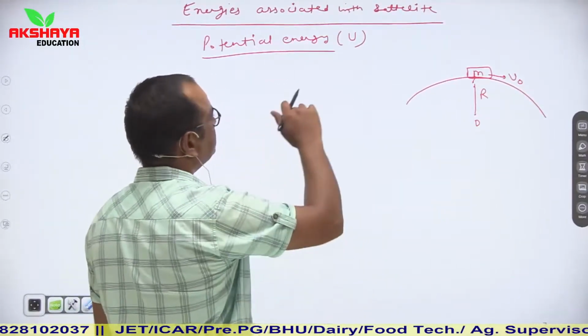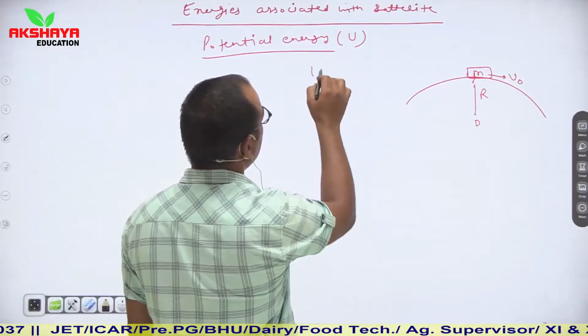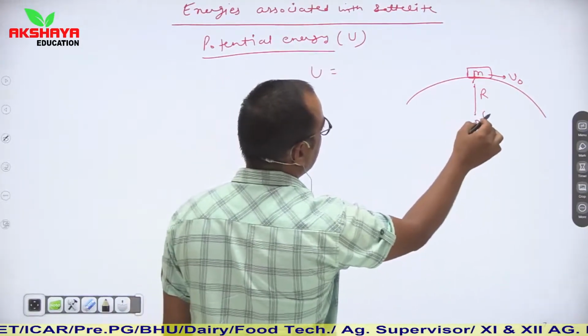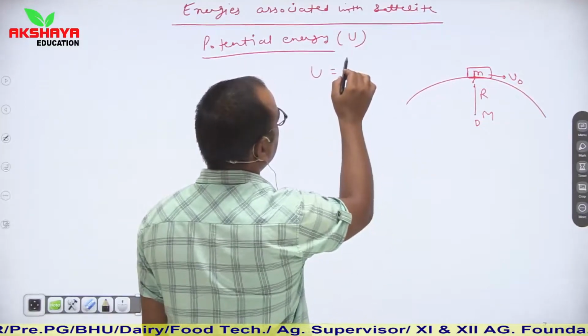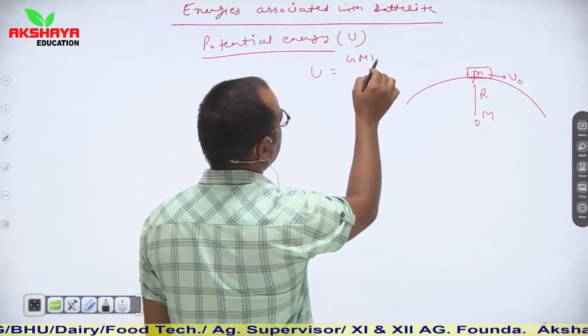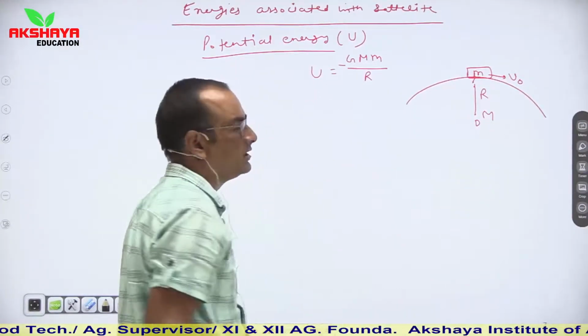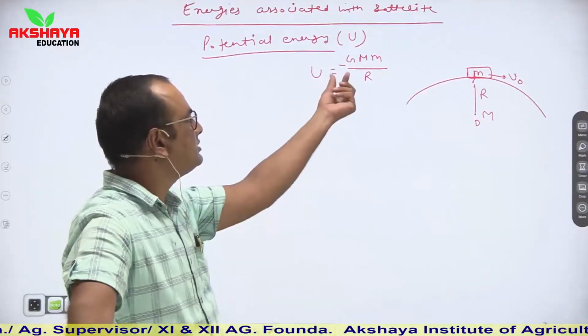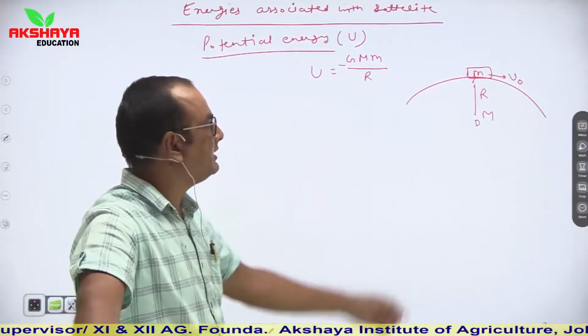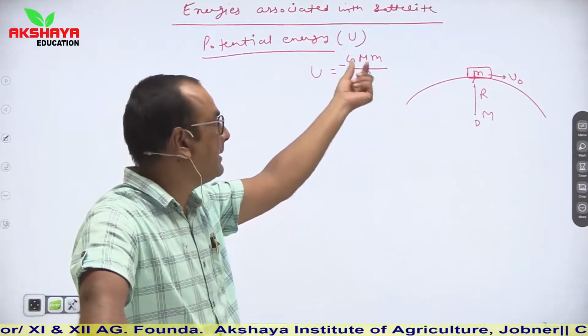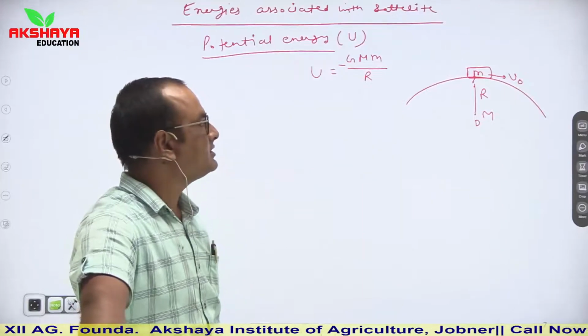So potential energy U is equal to minus GMm upon r, with a negative sign. Here small m is the mass of satellite, capital M is the mass of earth, and r is the radius.